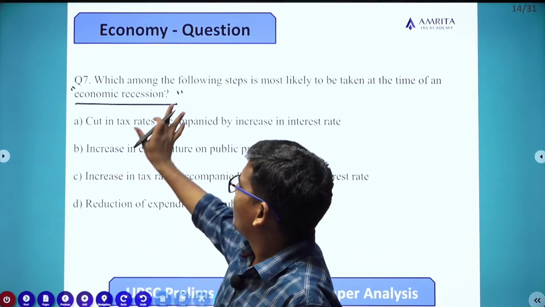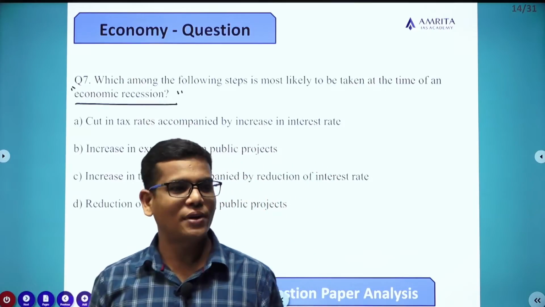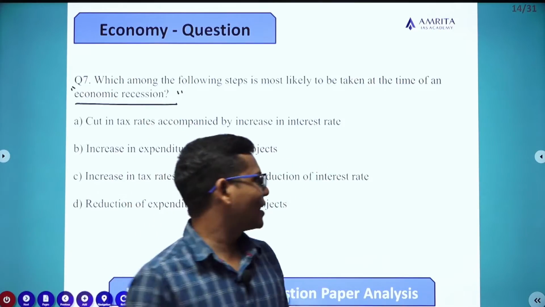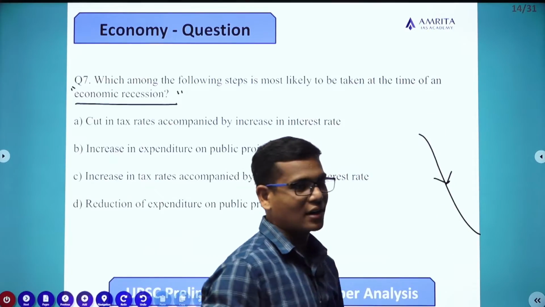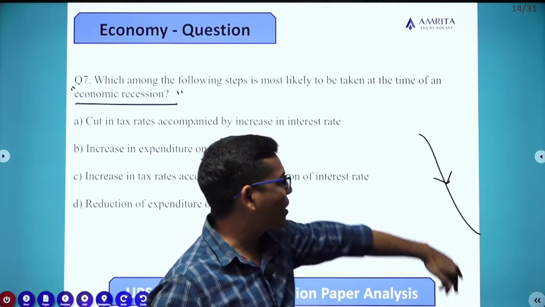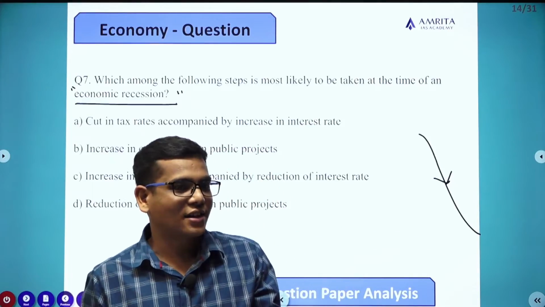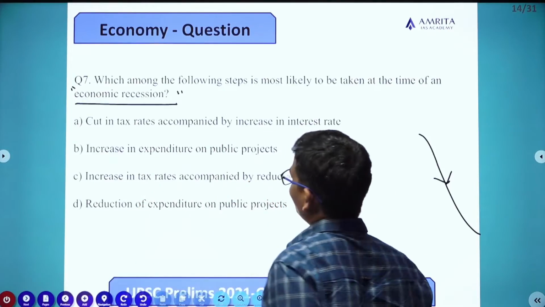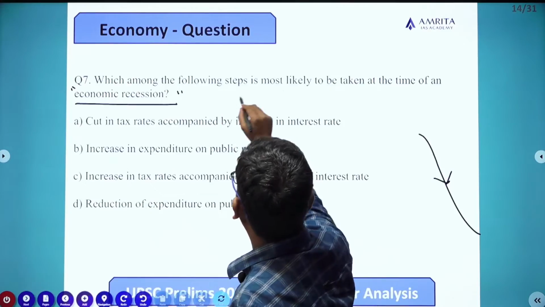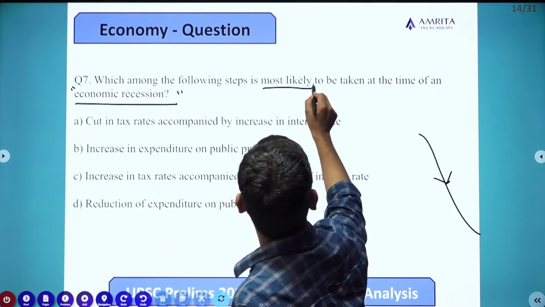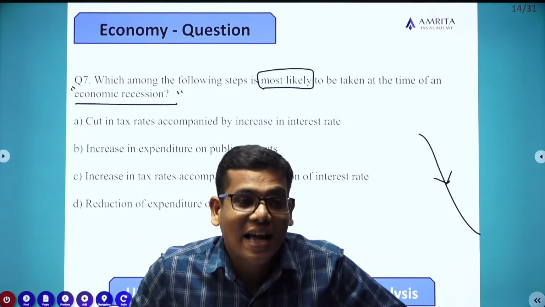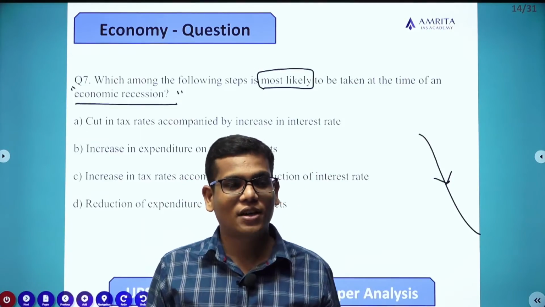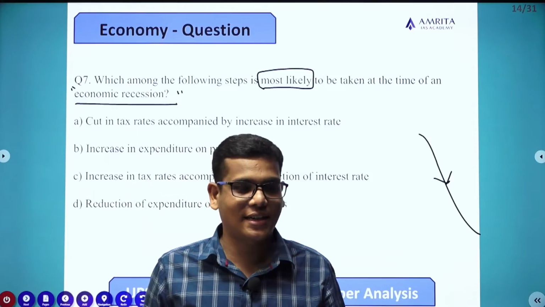But anyhow, when an economic recession happens, and you know what a recession is, this cycle coming downward. So in the business cycle, this part is recession. Now in this recession period, what among the following steps is most likely? You may take every step, but what is the most likely step that you must take?